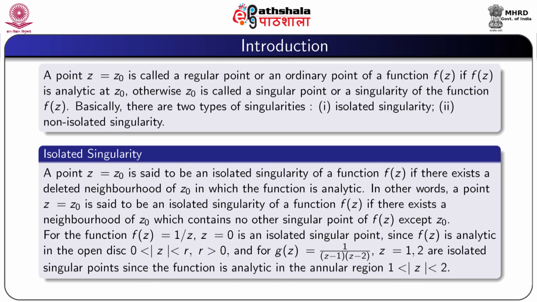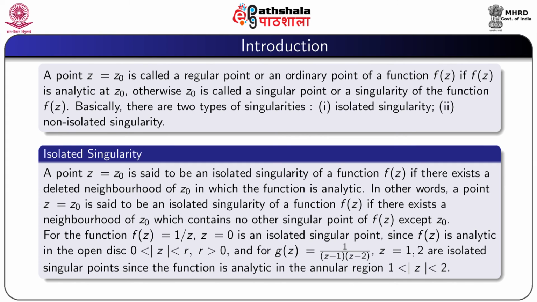A point z equal to z0 is said to be an isolated singularity of a function f(z) if there exists a deleted neighborhood of z0 in which the function is analytic. In other words, a point z equal to z0 is said to be an isolated singularity of a function f(z) if there exists a neighborhood of z0 which contains no other singular point of f(z) except z0.